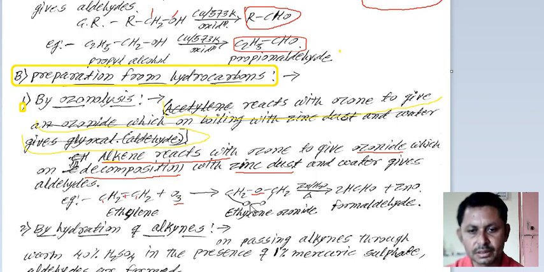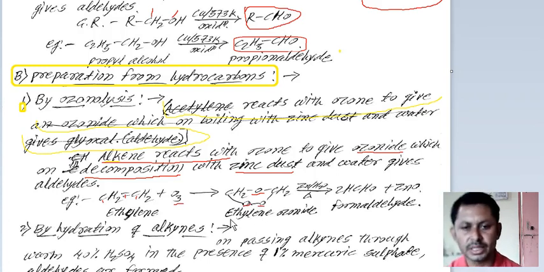That is the addition of 3 oxygen atoms in that molecule, and the product is known as ethylene ozonide.